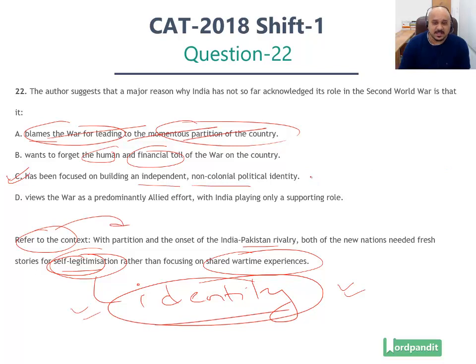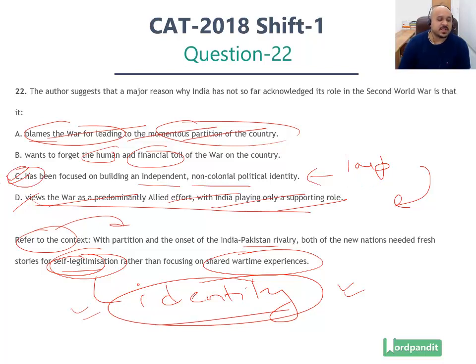Remember, again, as I said earlier, this is not directly stated in the passage, right? This is an implication from this context and is not directly stated. D views the war as a predominantly allied effort with India playing only a supporting role, right? This does not answer the question why India does not want to acknowledge its role in the Second World War. There is no such thing implied that it was a predominantly allied effort and India just saw itself as playing only a supporting role. This is not the reason for forgetting the war. Hence, another option ruled out.